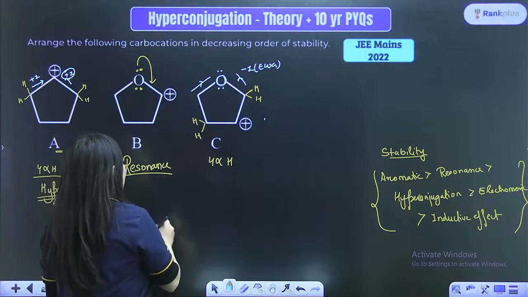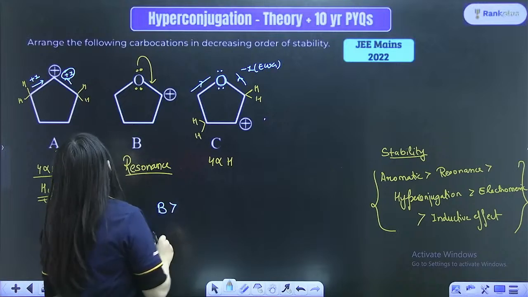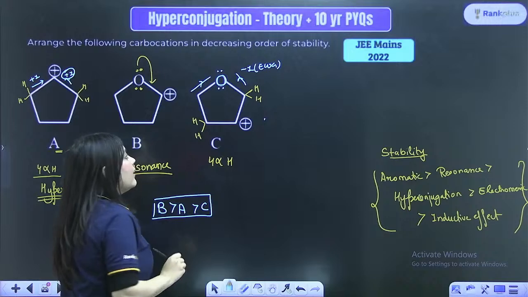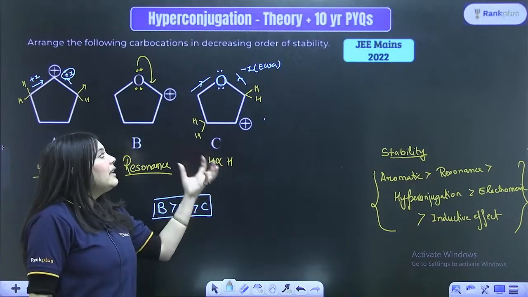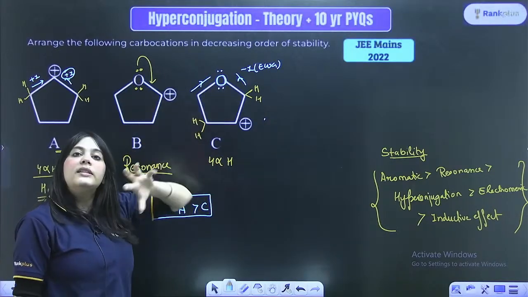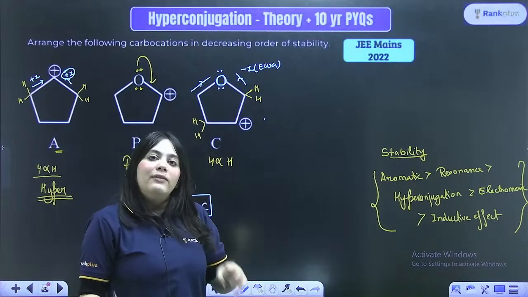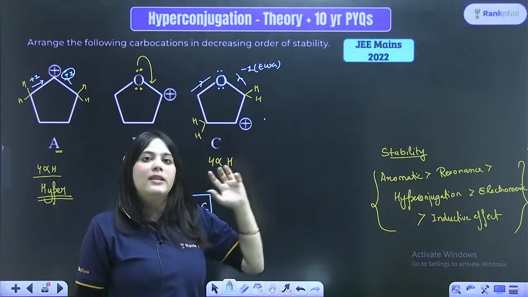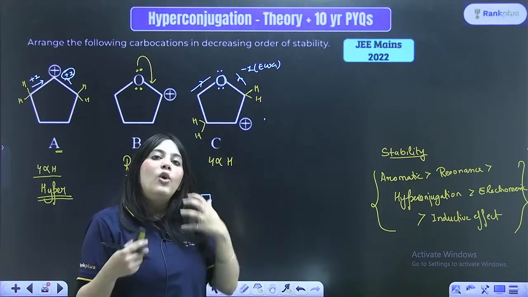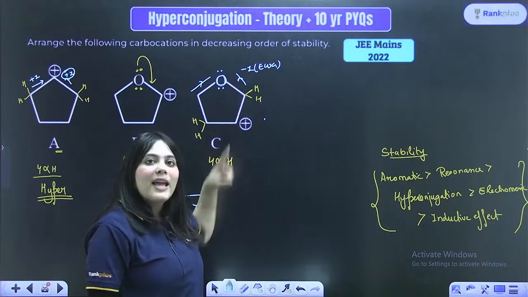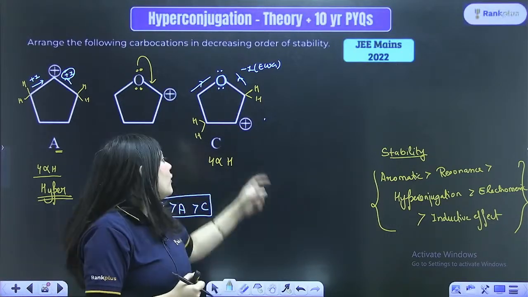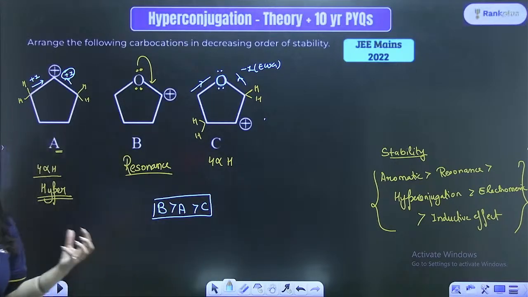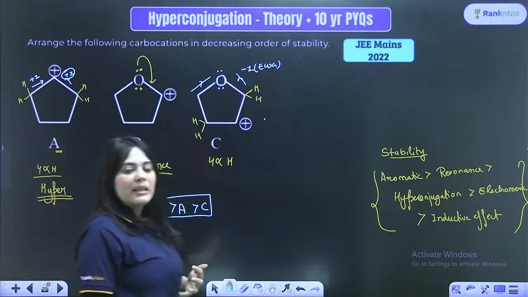The most stable carbocation hence is the B carbocation, followed by your A carbocation, followed by your C carbocation. Is this clear? C carbocation is even less stable. Why? Because of oxygen, because it is more electronegative. Always remember one thing: whenever anything more electronegative than carbon, whether oxygen, nitrogen, chlorine, anything, is attached to any group, it will show minus I effect. Minus I is an electron withdrawing effect. If I'm positive, you are taking away electrons from me, you're making me more and more what? You're turning me into a much more unstable compound, right?